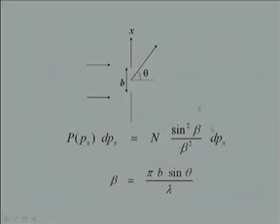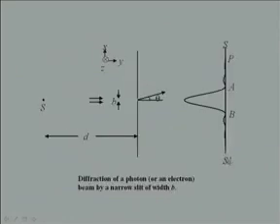So, this is the single slit diffraction pattern that you can derive from a simple wave model of light. Now, if you carry out this experiment with a source which is very far away and very weak, so that one electron comes in, or one proton, or one neutron, and then another.